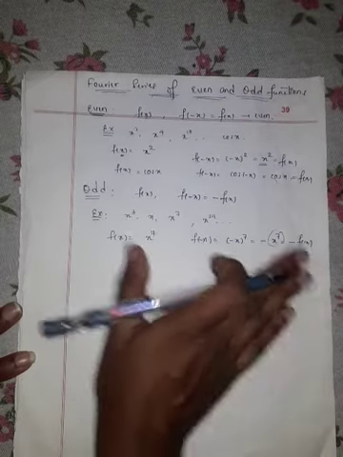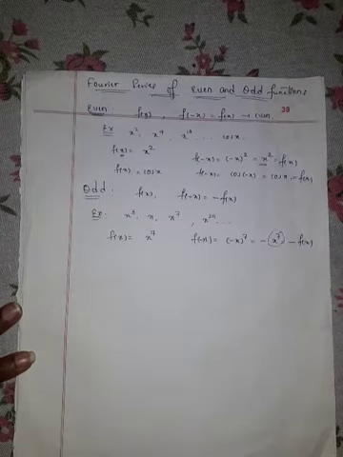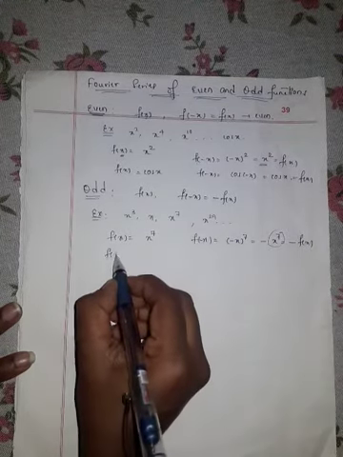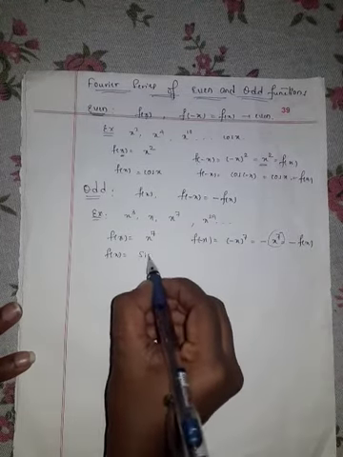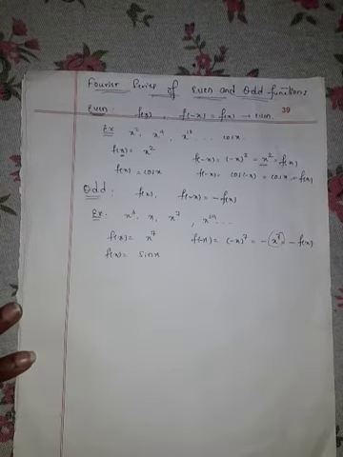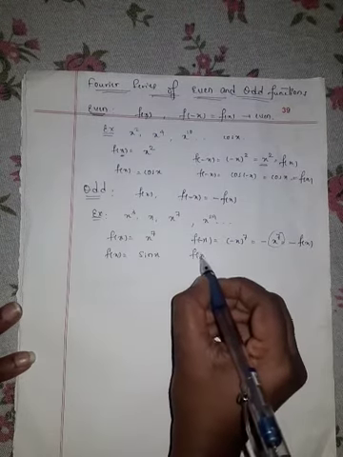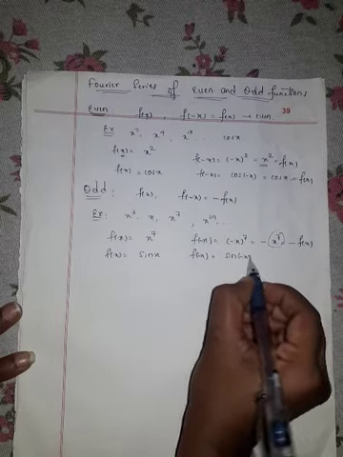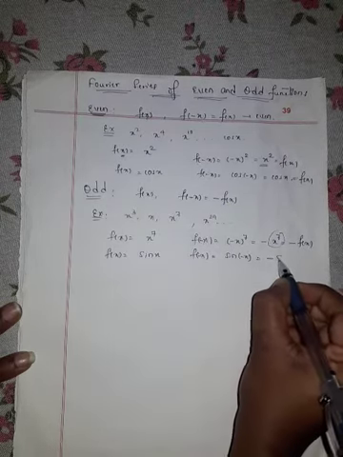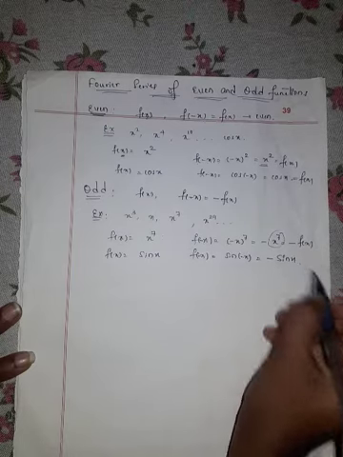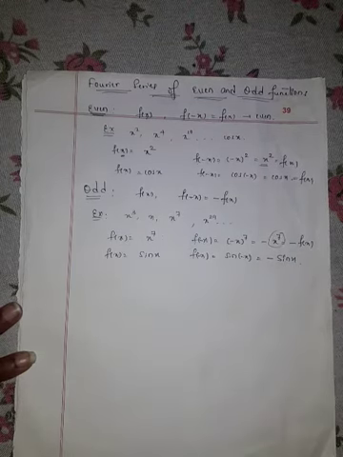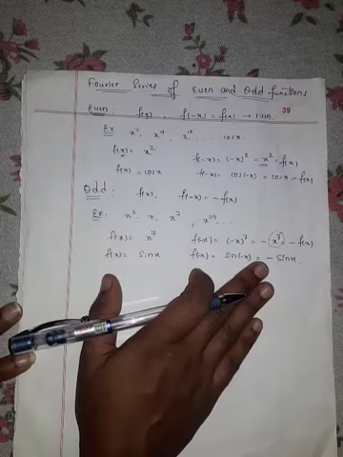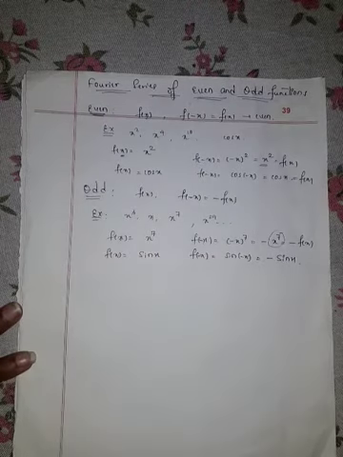Then we say that the given function is odd function. And if f of x is equal to sin x and you replace x as minus x, sin of minus x is nothing but minus sin x. Therefore, sin function is odd function. So, this is the meaning of even and odd.